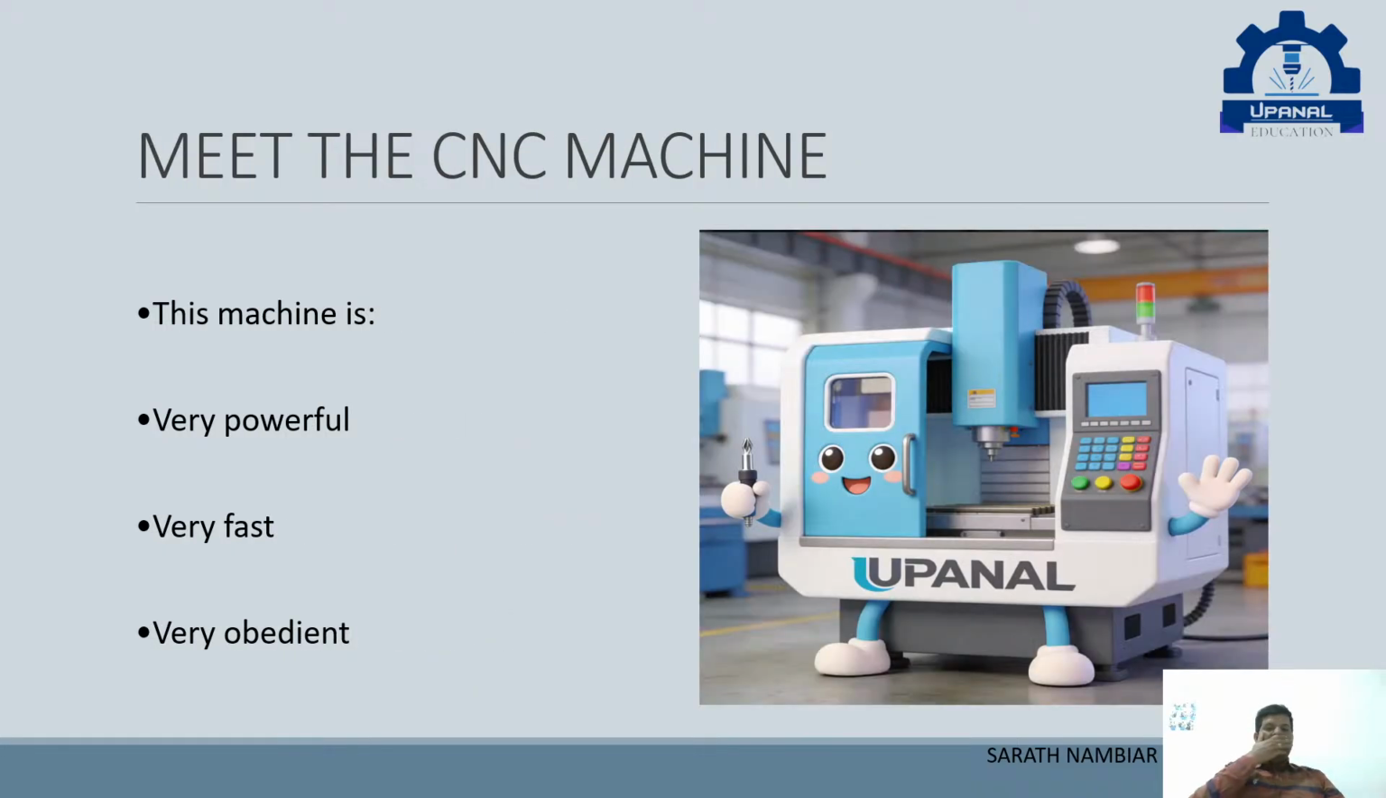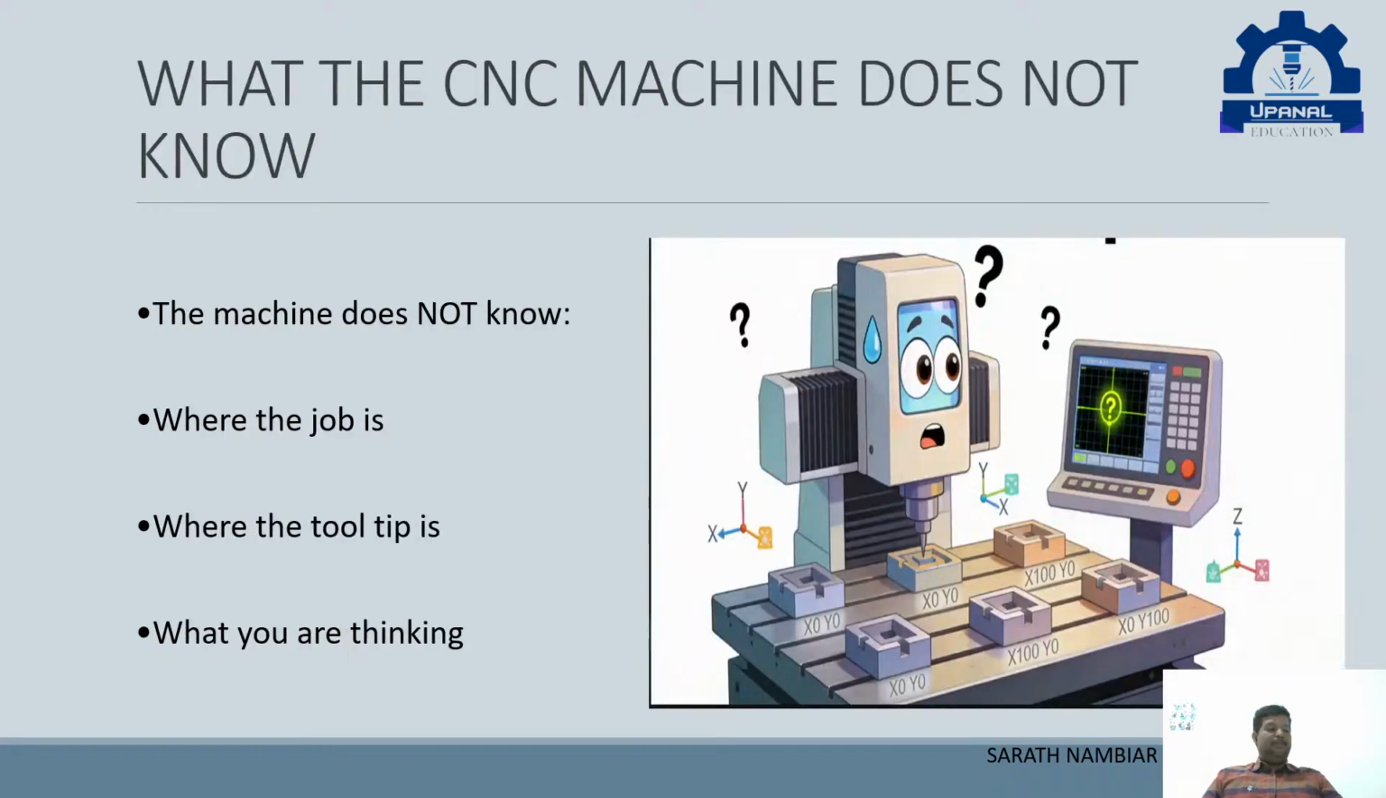Now, CNC machine. You know what a CNC machine is, right? The machine is very powerful, very fast, and very obedient. Am I right? Whichever CNC machine it is, it will be very powerful, very fast, and very obedient also. But we have one issue. What is the main issue? That the machine does not know where the job is.